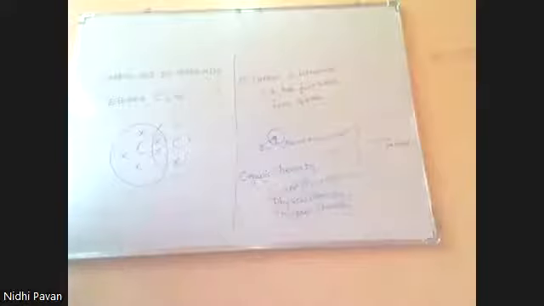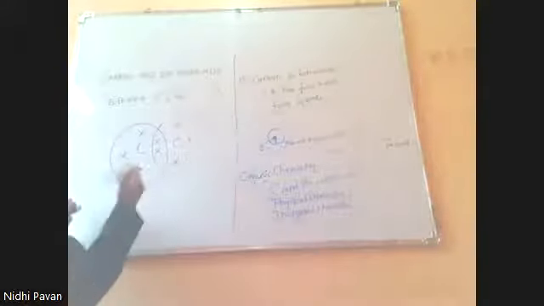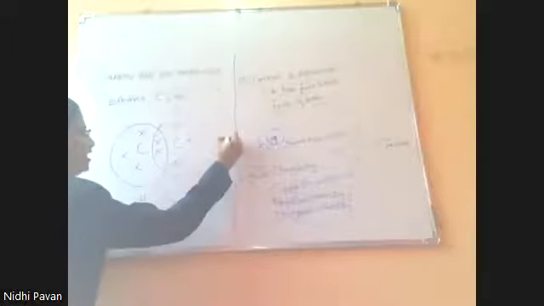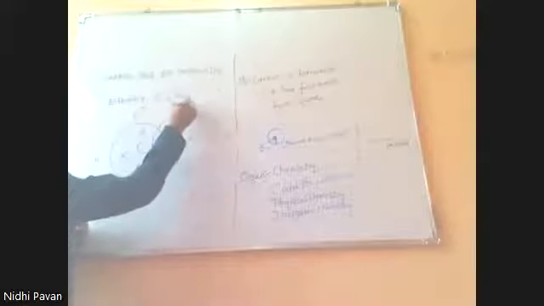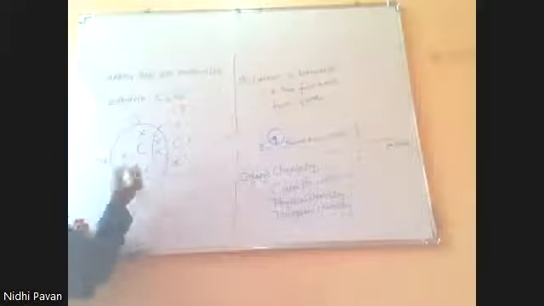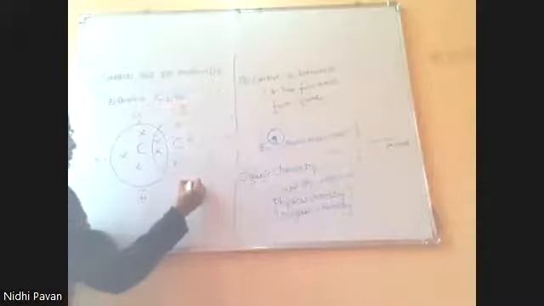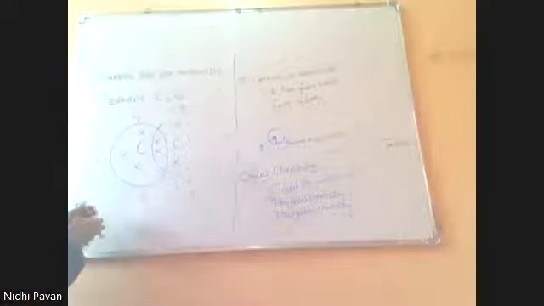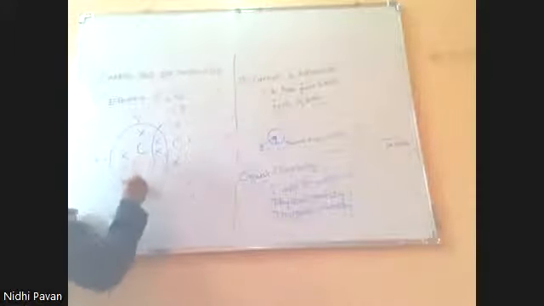Let me consider hydrogen, hydrogen, hydrogen, hydrogen, hydrogen, hydrogen. Hydrogen has one electron in its outermost shell. When it is shared,